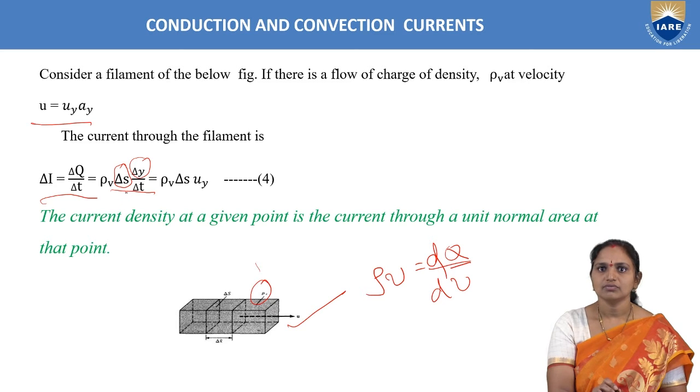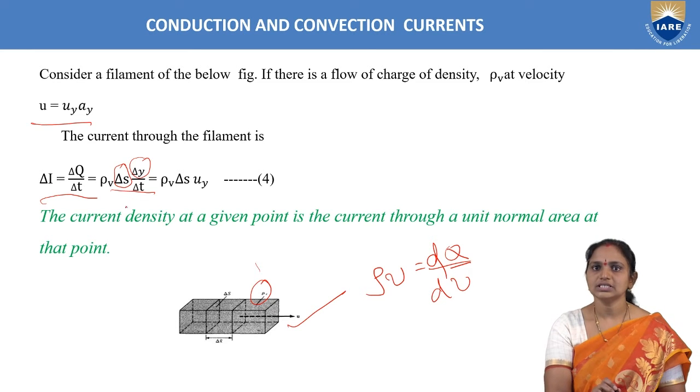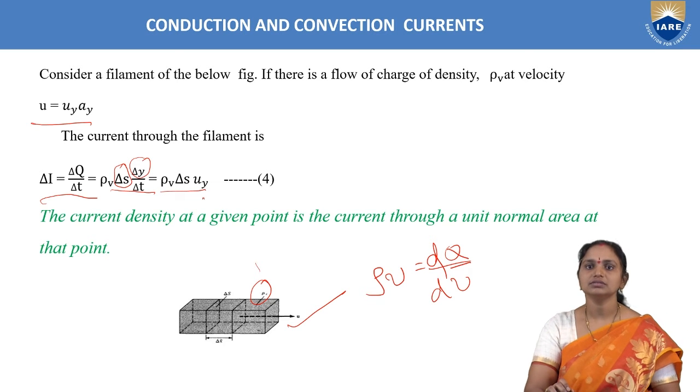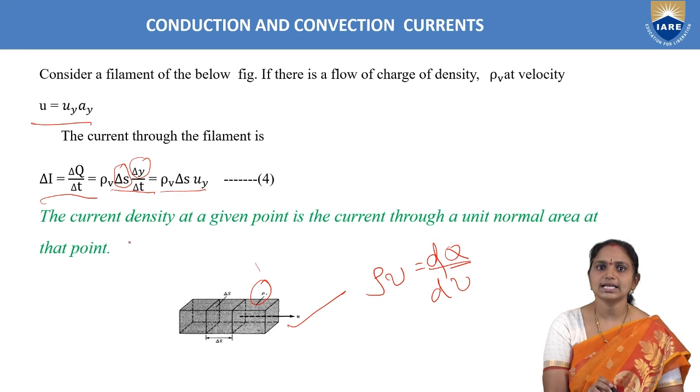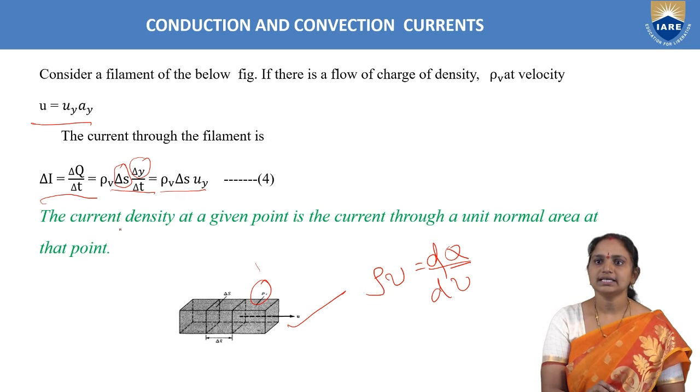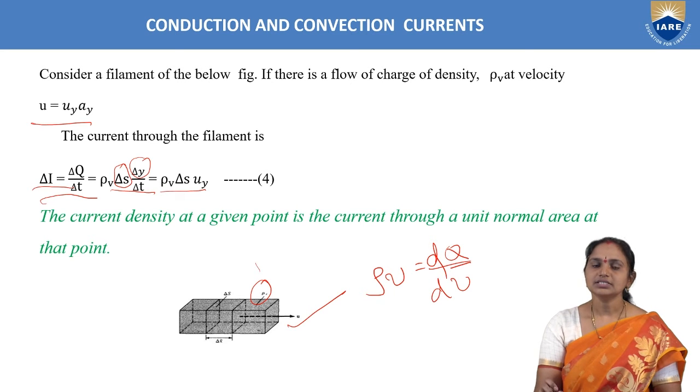And that we have to divide by the change in time. So finally this is rho V change in S, and we can take the differential length to time ratio as length per unit time, which we can replace with velocity. Velocity will be given as displacement per unit time. That simply I replaced change in y by change in t with uy, the velocity of the charge in y direction. So then the current density at a given point through the normal area at that point. This change in I represents the current value.